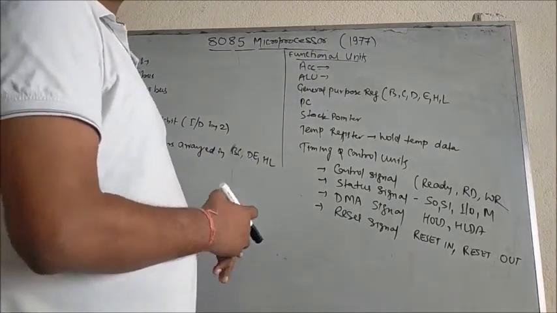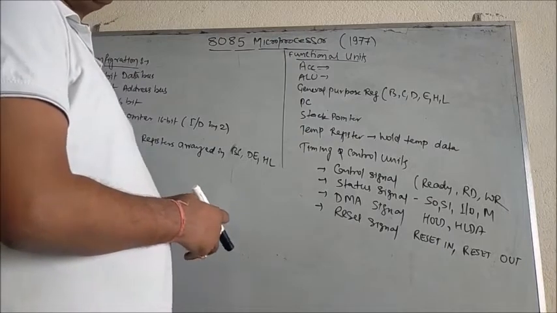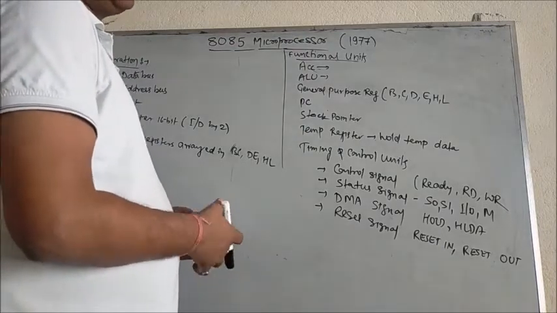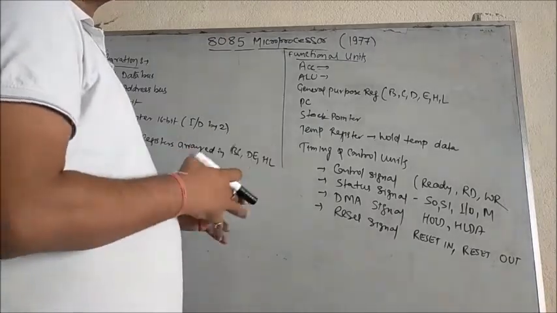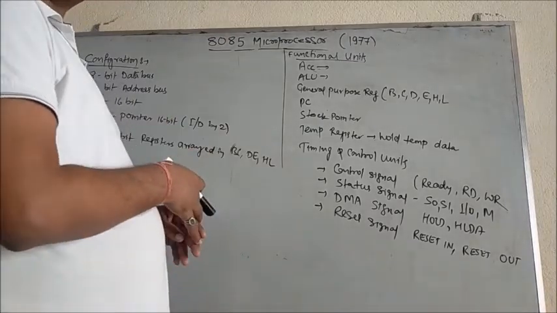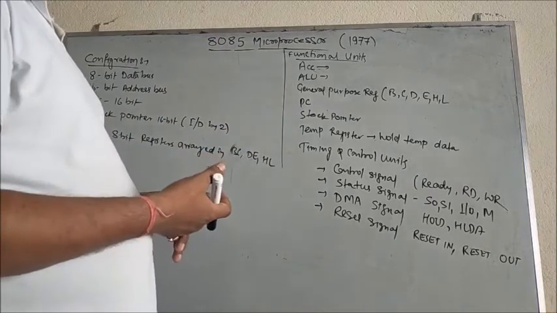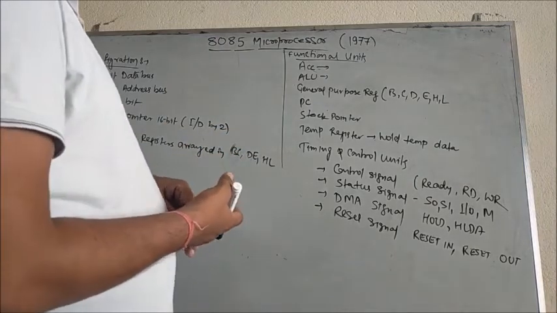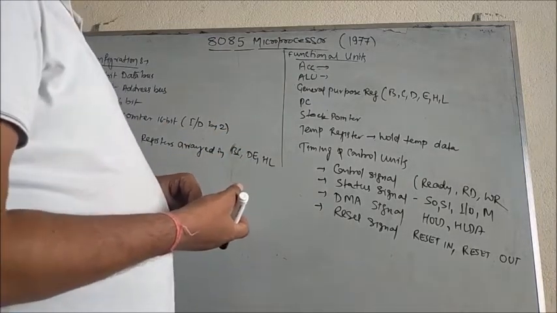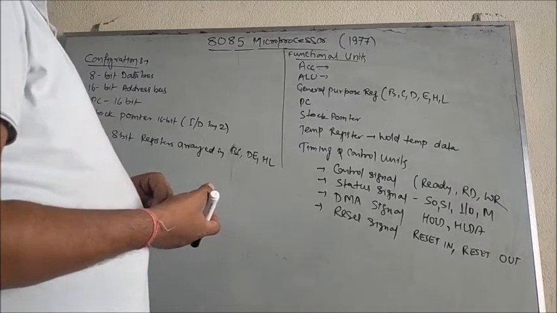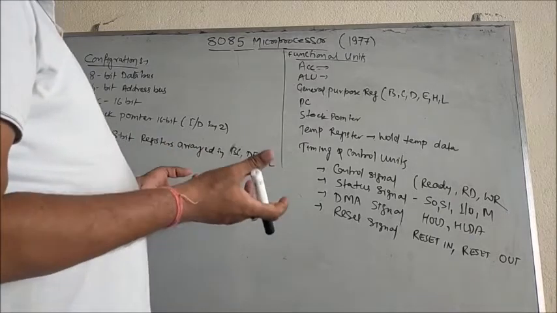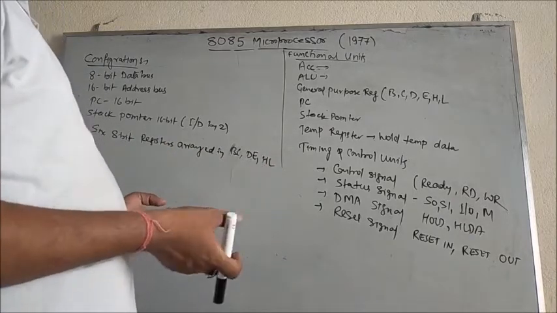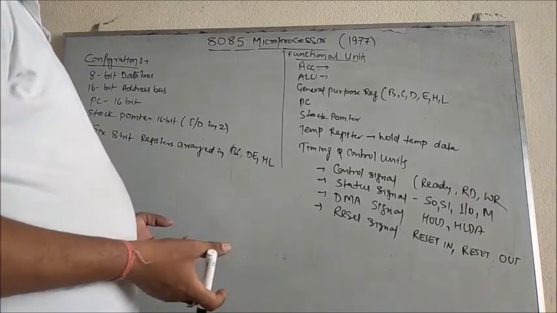Next one is your ALU. What is ALU? ALU is nothing but the arithmetic logic unit, which is able to perform both things. That is, AU means mathematical operations like addition and subtraction, and LU is the logic unit, which performs logical operations such as AND operation and OR operation.